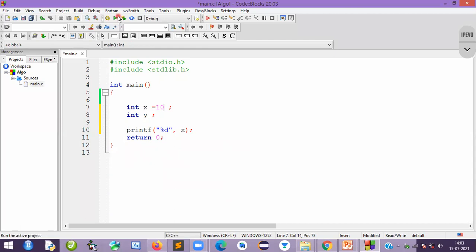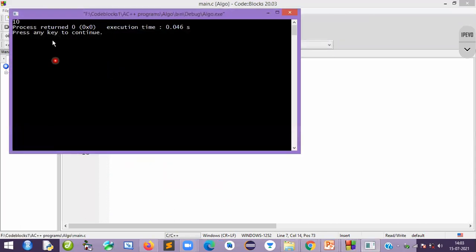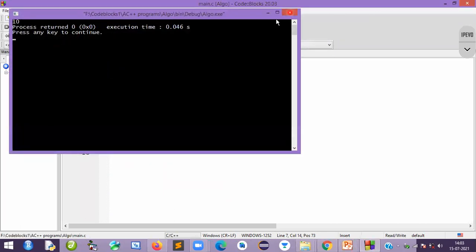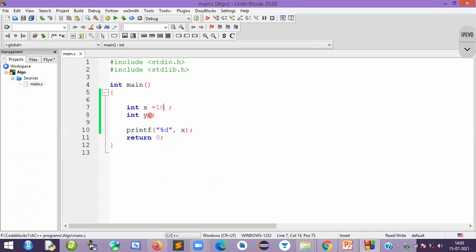See, when I run this program, it is giving 10, but I'm not using this y. Okay, it is not efficient. I'm not at all using it. So these statements are unnecessary. We are not using them, so there is no efficiency. We are consuming memory unnecessarily. That is what exactly this is.